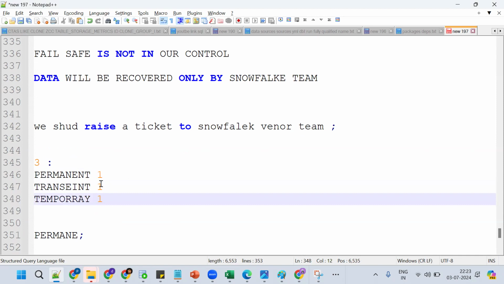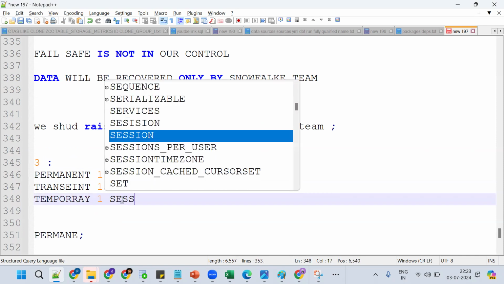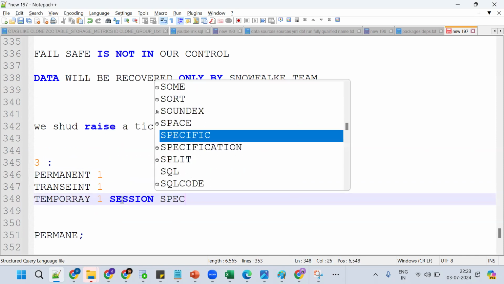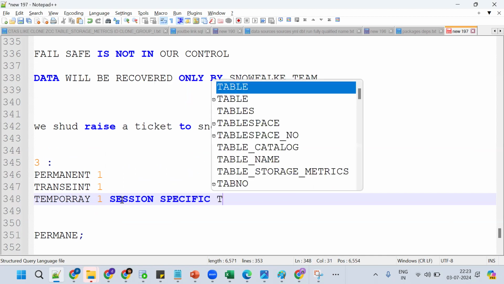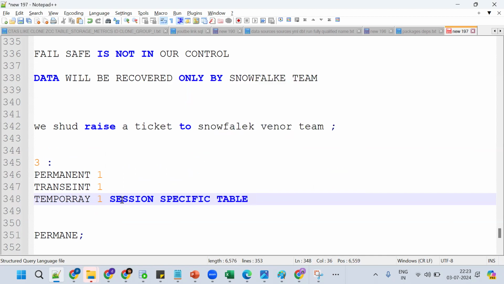In that sense, we can access the historical data. A temporary table is a session-specific table, so the data will be available for that particular session only. The data will not be available in other sessions; it will be available in the current session only.